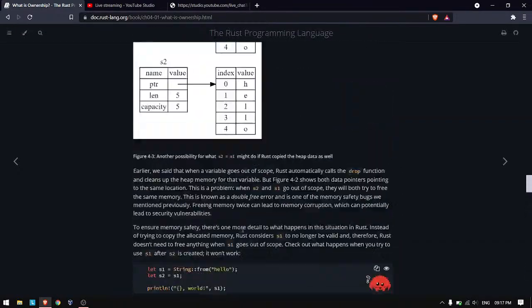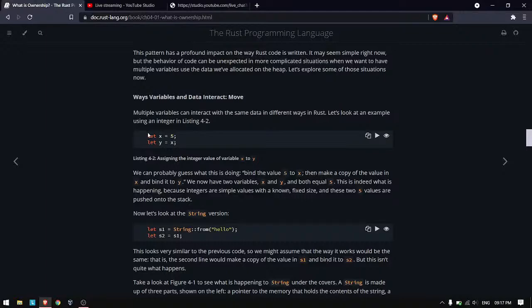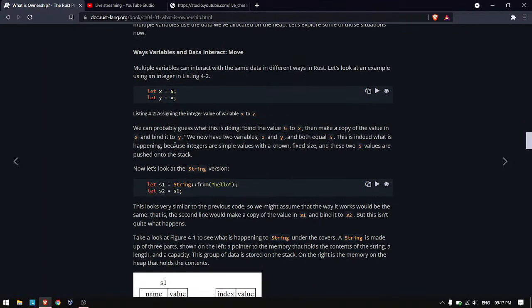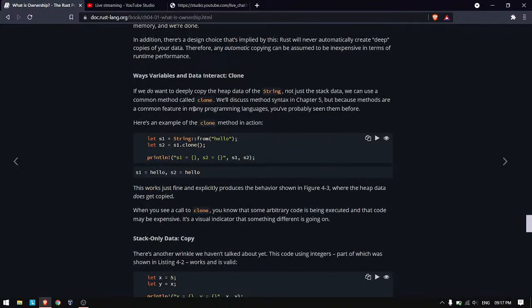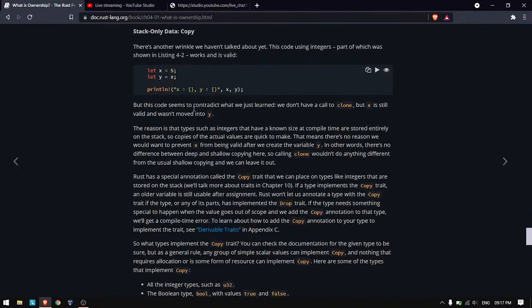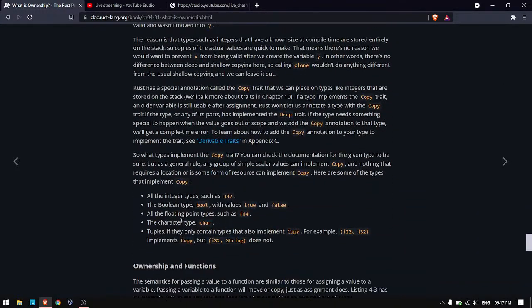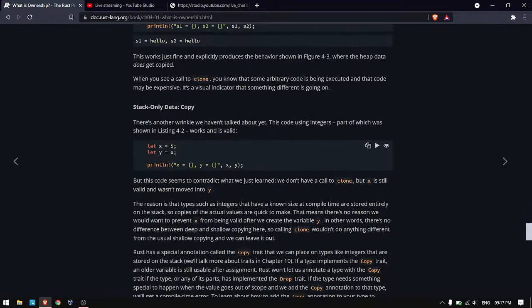But we first started with this, and it compiled without any errors. So you might ask why that is happening. When we have the types which we discussed in data types, such as integer types, boolean type, floating point types, character types, and tuples if they contain the same elements, they are allocated on the stack.